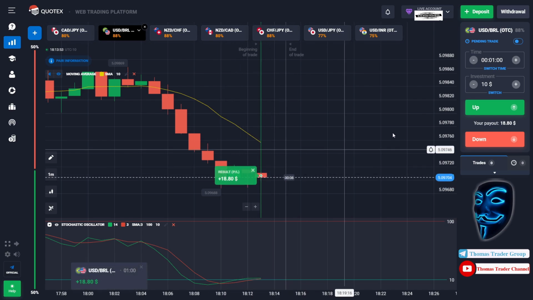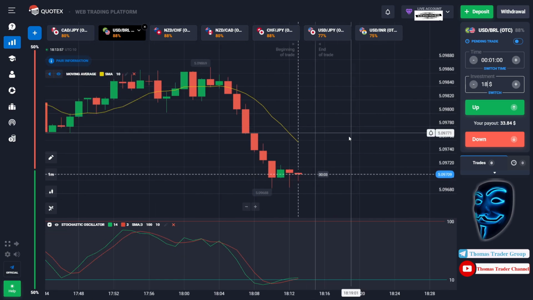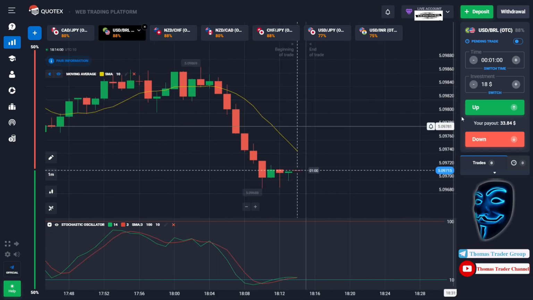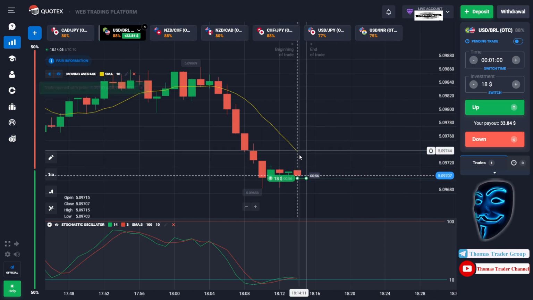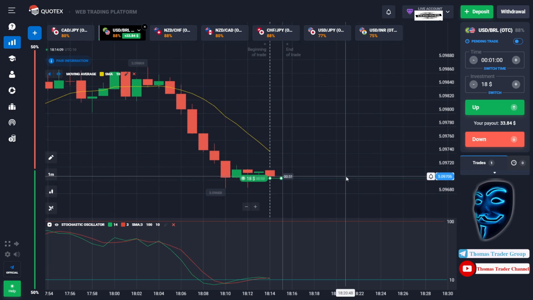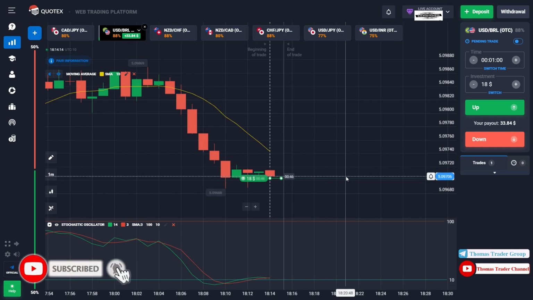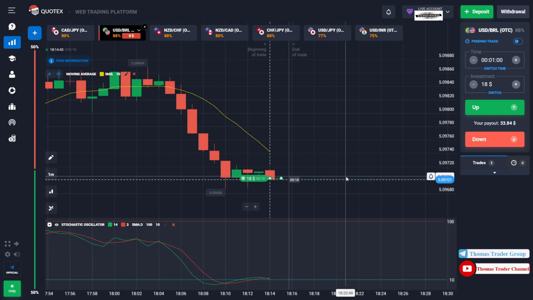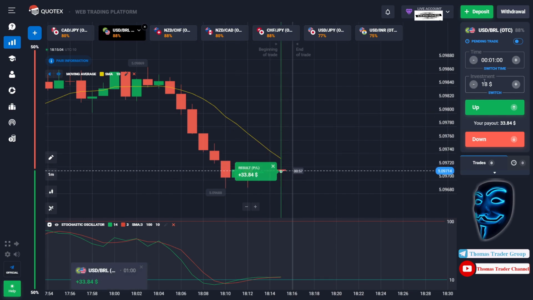We made a profit of $18. Let's change our investment into $18. And over here we still can open buy for 1 minute, because I'm sure that it will still make a correction to the moving average line before it continues the bearish trend. Let's prove it and let's wait till the end of our trade. One second left and we made a right prediction over here. We made a profit of $33.